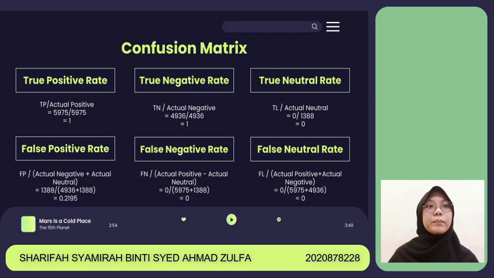False negative rate is a measure of the proportion of actual positive or neutral cases that are incorrectly identified as negative by the classification model. So for false negative, we get 0. This means that the classifier correctly identified all positive cases as positive. False neutral rate is a measure of the proportion of actual positive or negative cases that are incorrectly identified as neutral by the classification model. So for false neutral rate, we got 0, which means that there were no instances where the classifier predicted a neutral outcome for a positive or negative case.